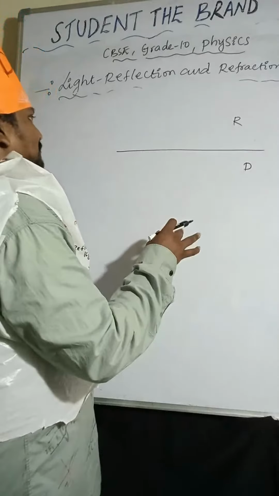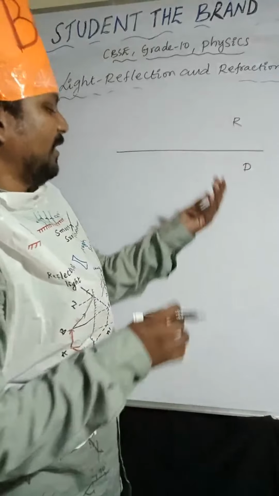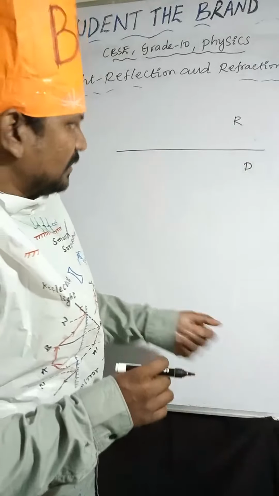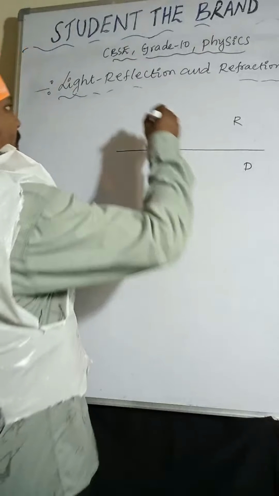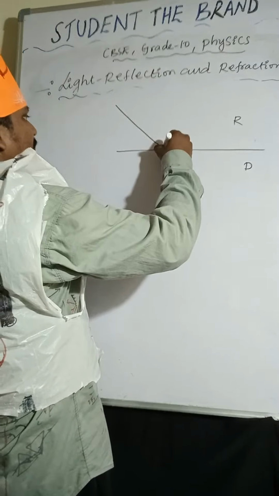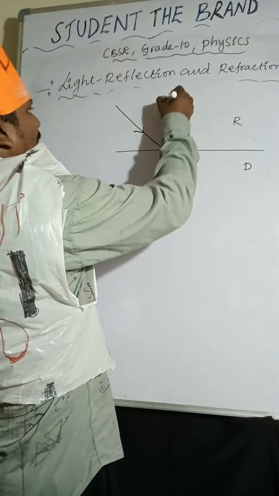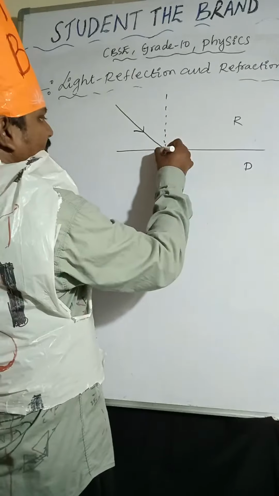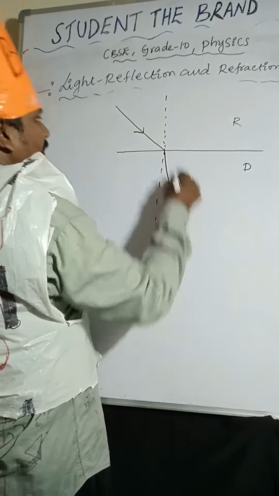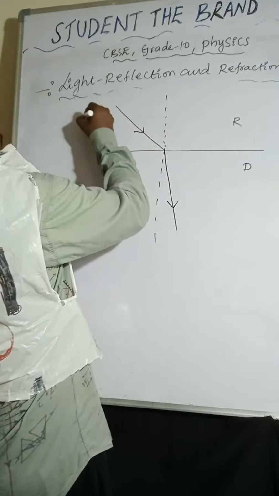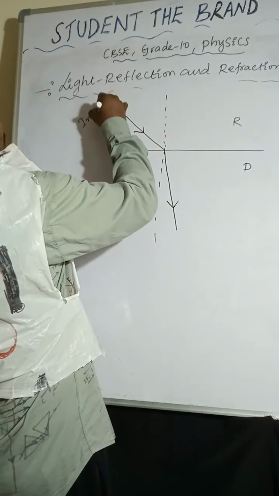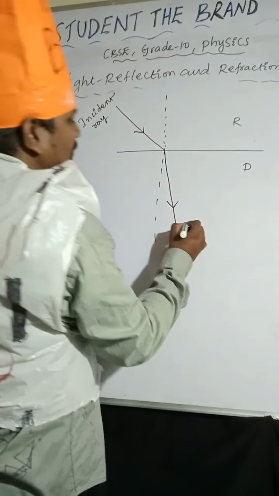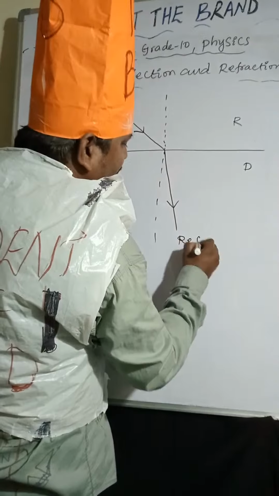Okay, done. Rarer medium, denser medium. Incident ray. And I'm considering this is the normal line. So this is the refracted ray. Incident ray, refracted ray.